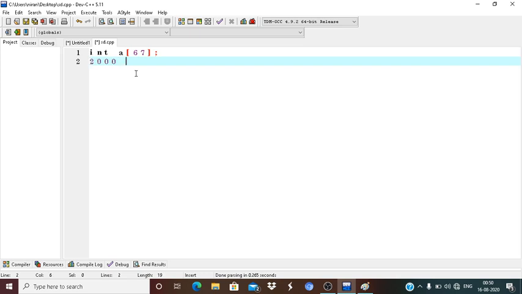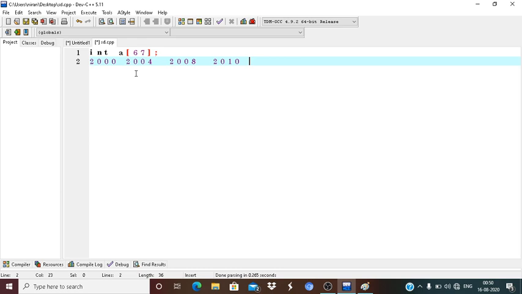Here my machine has a 32-bit compiler. The next element addresses are 2004, 2008, and so on. It is a consecutive memory location because every element takes 4 bytes, that is, 32 bits of memory to allocate every element, not the whole array. Every element of the array will take 4 bytes.